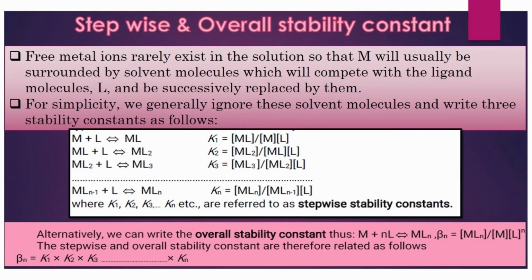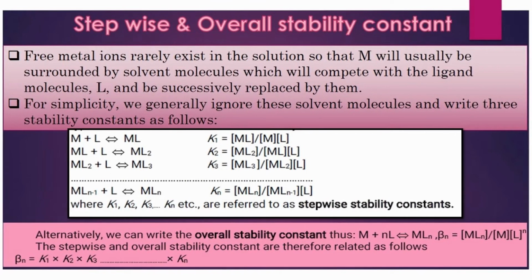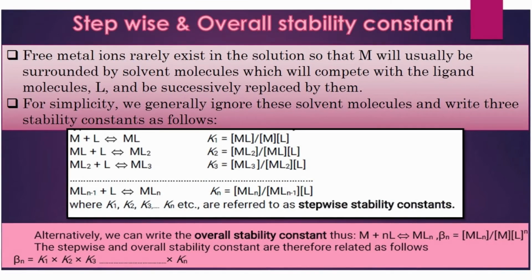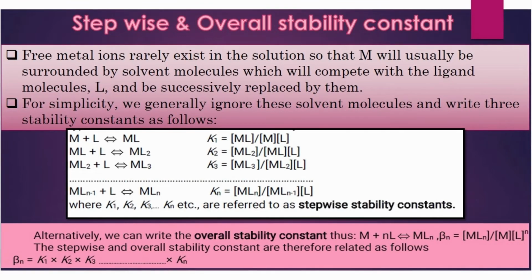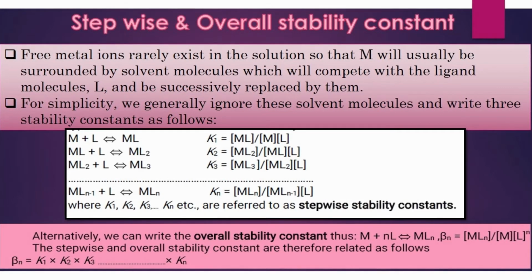And if you consider the third step, the complex ML3 is formed. So the K3 value will be equal to the concentration of ML3 divided by the concentration of the reactants ML2 times the concentration of ligand. And the overall stability constant will be the product of the stepwise stability constants.